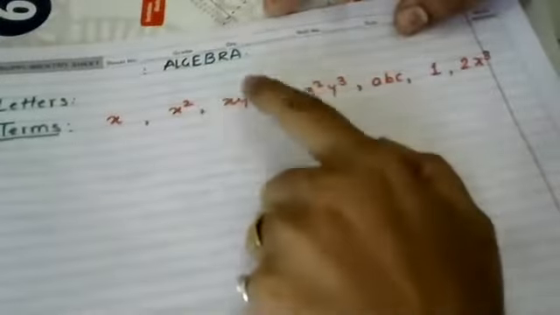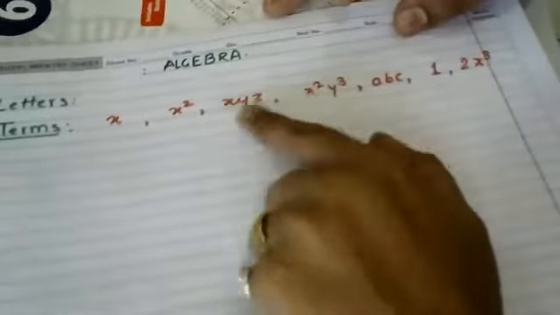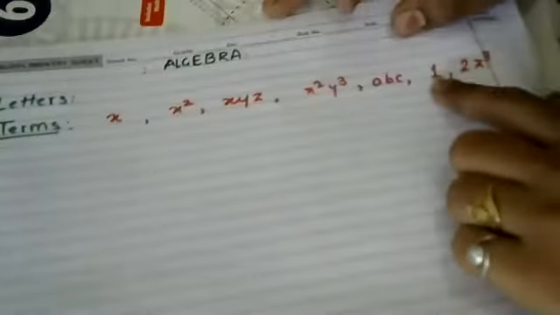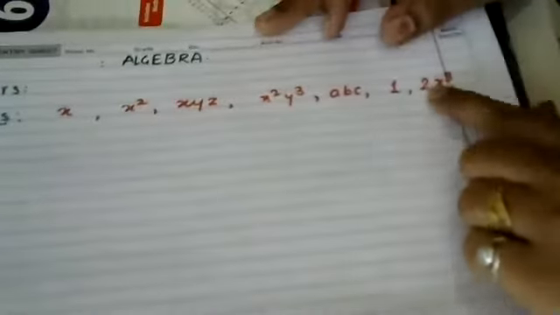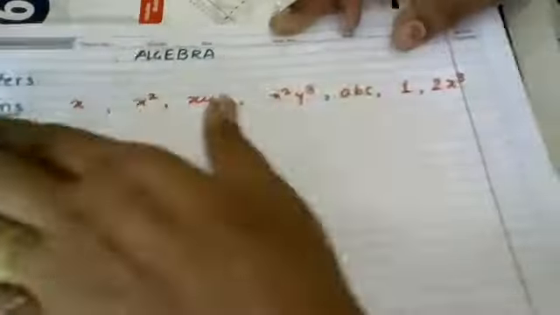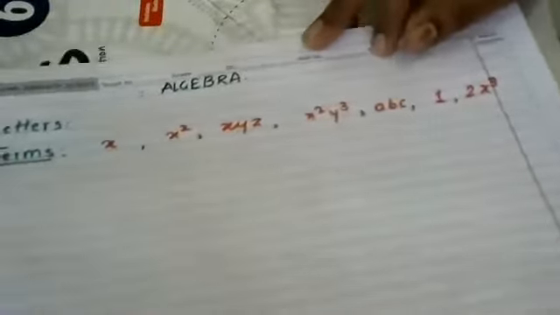Then I can write a, b, c. This is my 1. This is 2x cube. Some numbers, some letters I have written. Some combinations of letters I have written with some powers. Then numbers I have written, then combinations of numbers and letters I have written. So these are all called terms. What do we call them in algebra? These all are called terms.